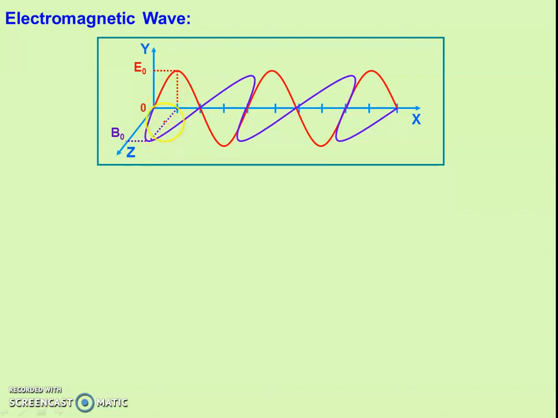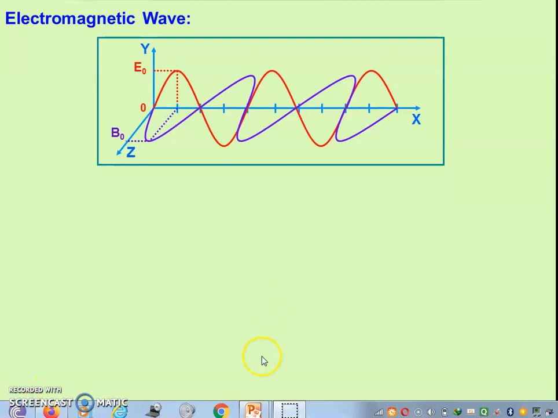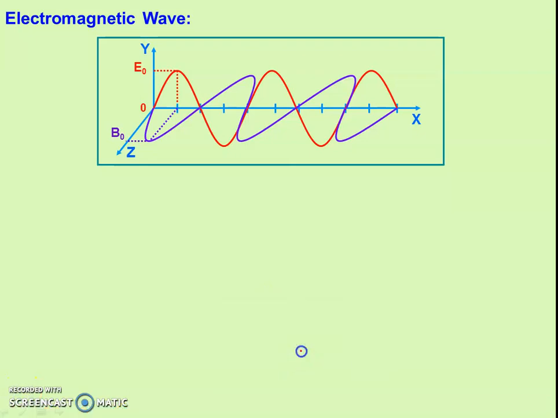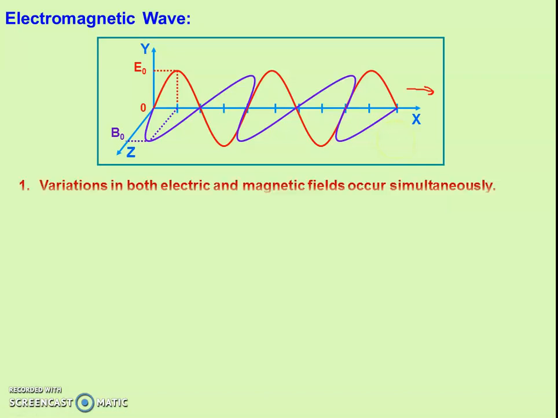Both are moving in a perpendicular direction, meaning the direction of propagation is along the x-axis. So electric field, magnetic field and direction of propagation are mutually perpendicular to each other in an electromagnetic wave.